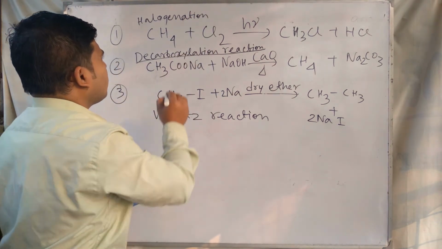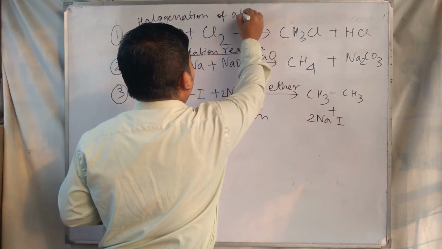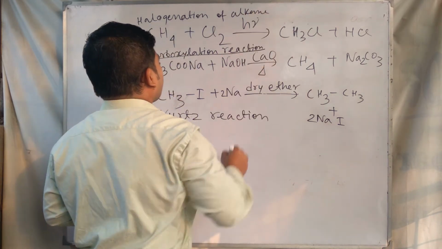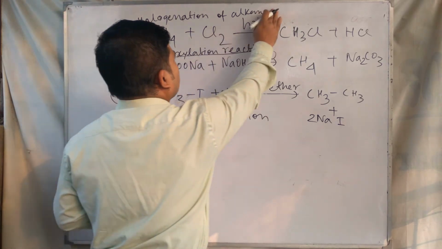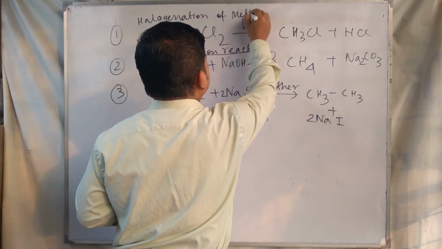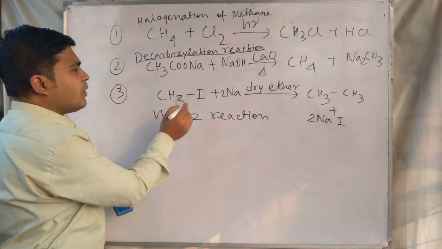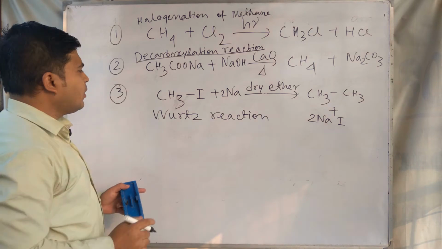Halogenation of alkane. Here we are taking methane, so halogenation of methane. Decarboxylation reaction, this is Birch reaction.